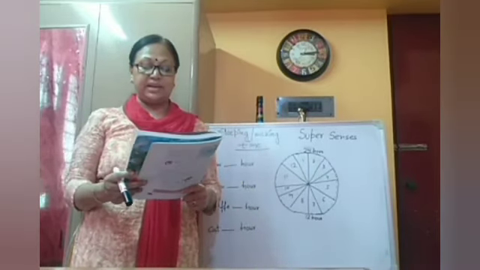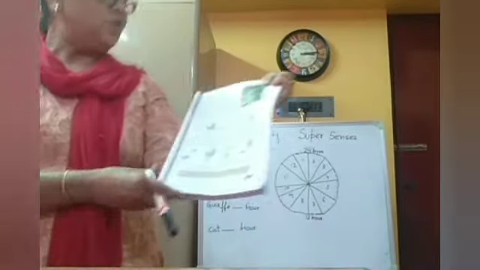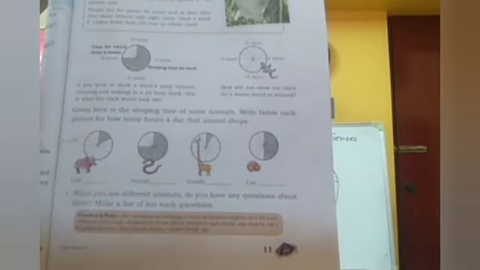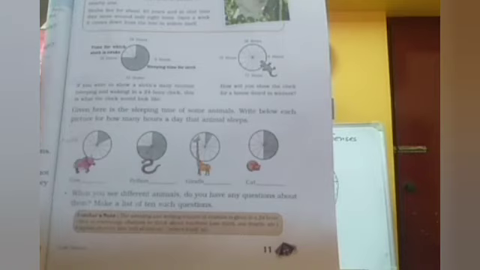So the first one is given here. Here different kinds of animals are given, and the very first chakra is given. So how will you shade the clock for a house lizard in winter? As we know, in the winter season, house lizards go for a long sleep. So we have to shade all the parts of this chakra or the clock. That means in the winter season the lizard sleeps 24 hours.